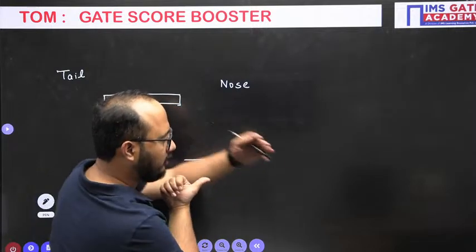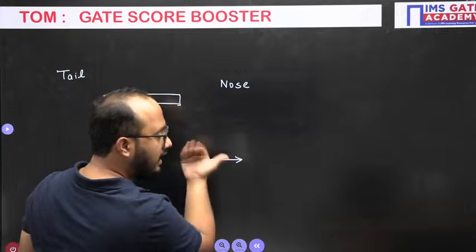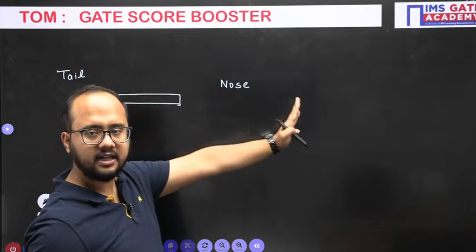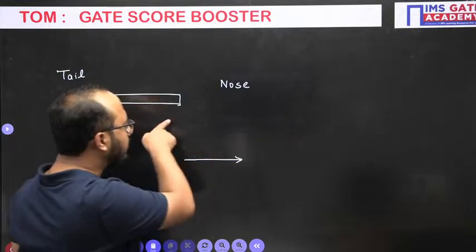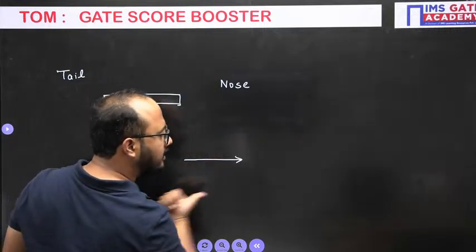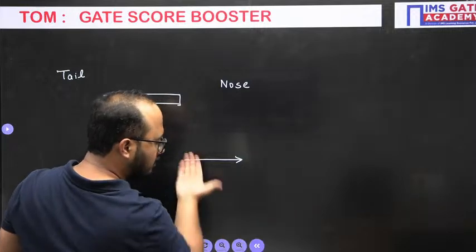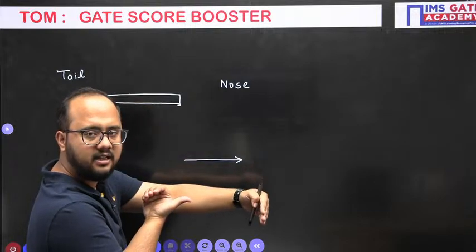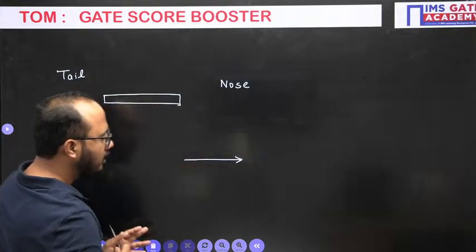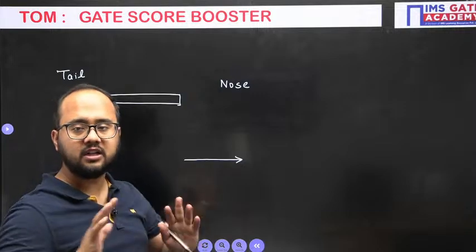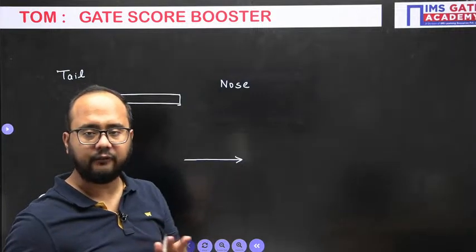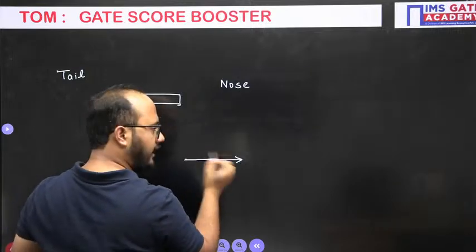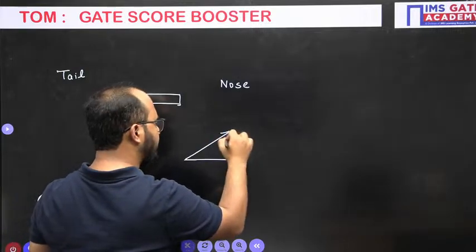From the front side, that is from the nose side, it is rotating in which direction? Anti-clockwise. From the front side or the right side, the shaft is rotating anti-clockwise. That's why the rotation vector is pointing towards the right. If you see from the rear end, it is clockwise, but from the right side, it is anti-clockwise. Now, in the question generally they will tell whether the aeroplane takes a left turn or right turn. So let's suppose it takes a right turn, it will be turned like this.